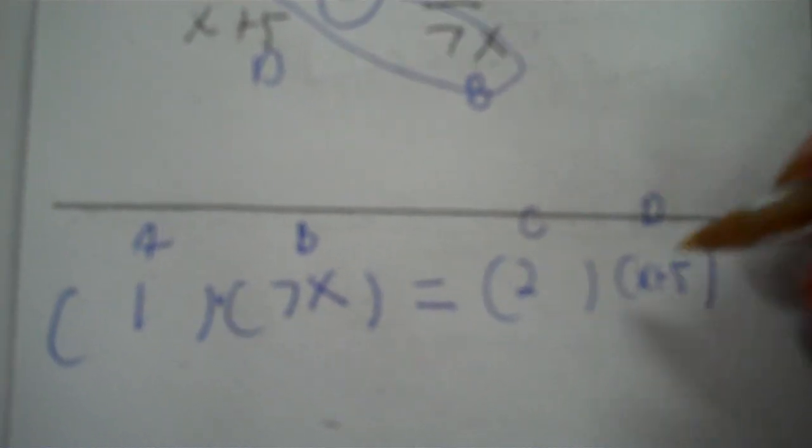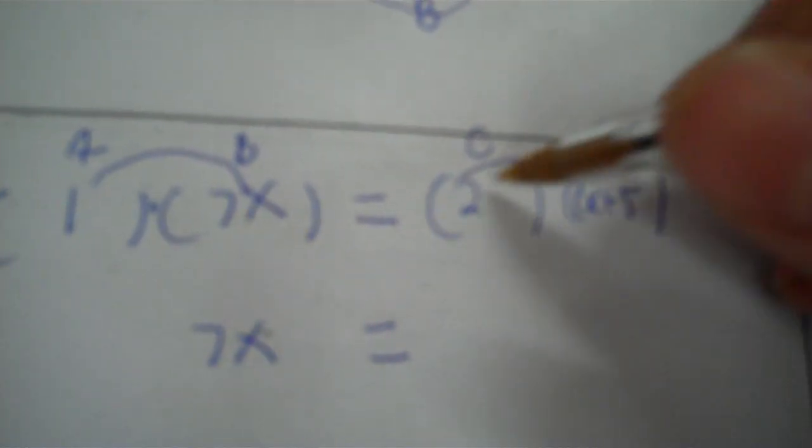Okay, now you're solving equations. Okay, you're finding what x would equal. So here's an equal sign, and I just have one ratio on each side. It's a proportion, okay? So I go A times B. That's going to equal C times D, okay? So I make an equal sign, and then I make 2 parentheses on each side of the equation. This side I'll be taking the A times the C, so it'll be 1 times 7x. On this problem I'll be taking the C times the D. It'll be 2 times x plus 5.